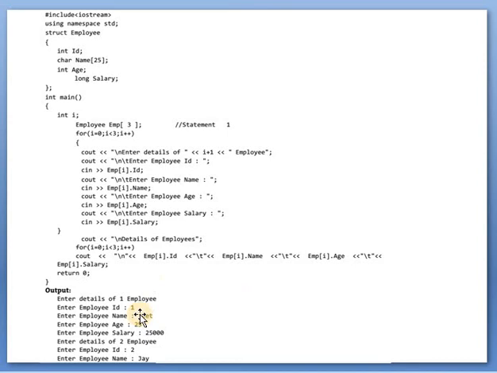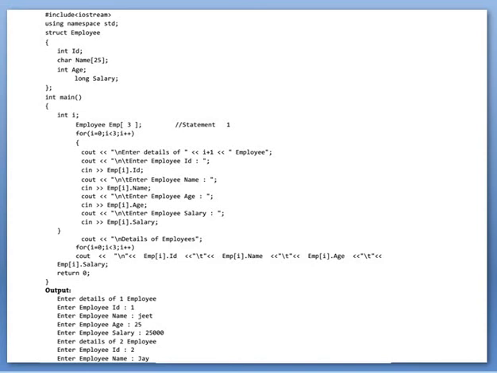And by using the for loop we display like this: details of employee 1, id 1, name Jeet, age 25, salary 25,000. Employee 2, id 2, name J, age 23, salary 25,000. This is the output of this program. It will show the information of 3 employees.